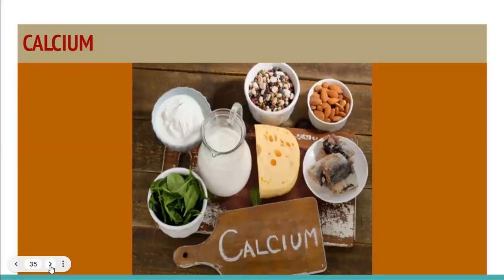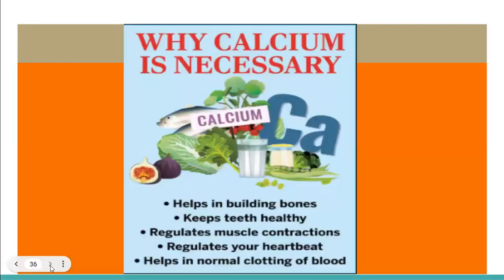Then another mineral, calcium. It is found in all the dairy products plus egg. Almost all the vitamins and minerals are there in the eggs. Calcium is needed for your bones, and your teeth are made up of calcium. Calcium is necessary for stronger bones, muscle contraction, your heart health, blood clotting.